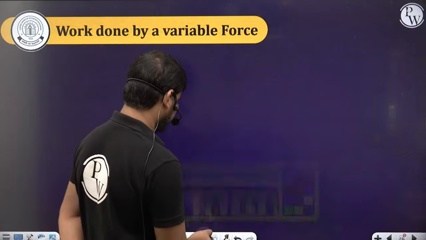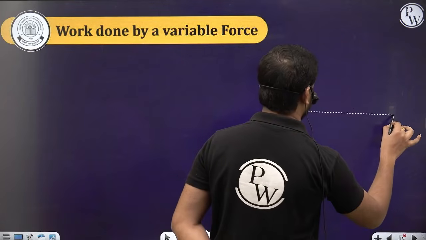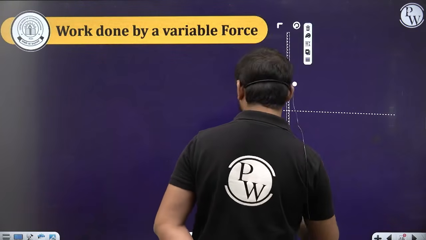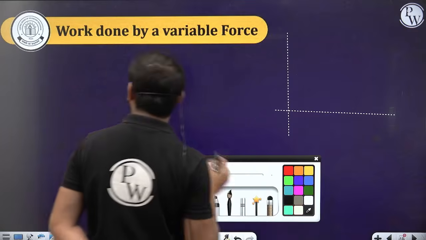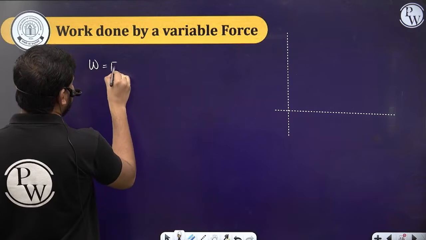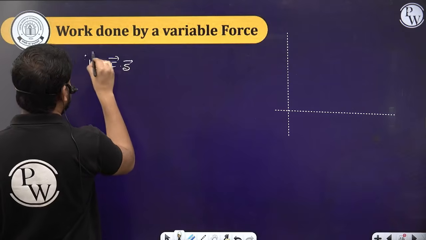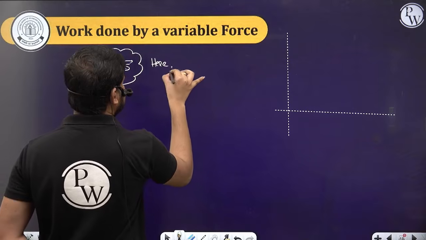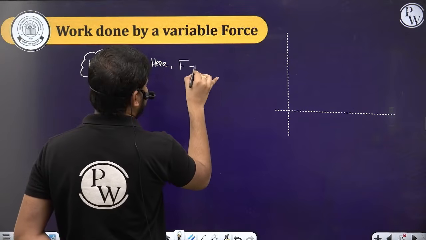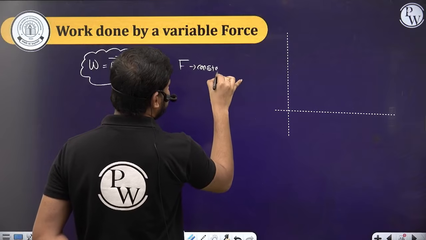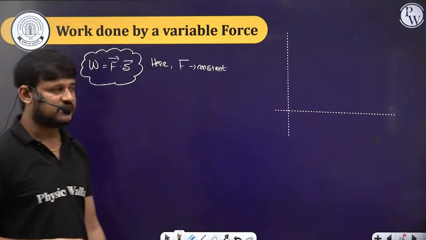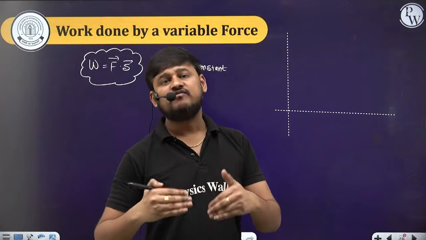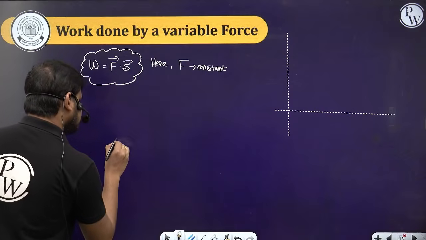So see here, till now whatever the force that we applied is a constant force. Yes or no? So the work done is equal to F dot S. This formula is valid when the force is constant. Till now whatever we have seen is the constant force, like 5 newtons, 10 newtons, like that. But along with the displacement of the body, if the force changes, let's suppose initially the particle is here,